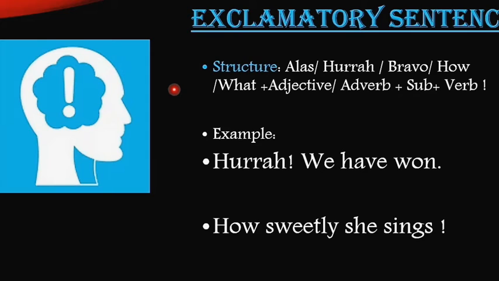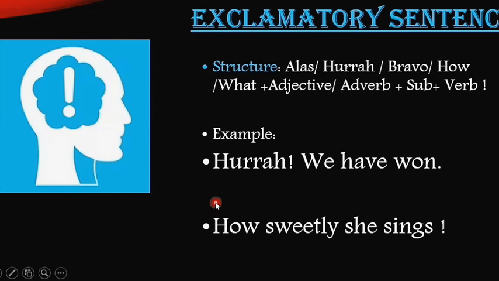Exclamatory sentences help us to express our emotions or feelings, and these kinds of sentences take the help of some interjections like alas, hurrah, bravo, etc. And then they take the assertive form of the sentence. For example, hurrah, we have won. See the structure. After hurrah, we have used the exclamation sign, and the word hurrah itself expresses all the emotion. That's why after that we are using this sign, and then an assertive form of the sentence. We have won. After that, full stop.